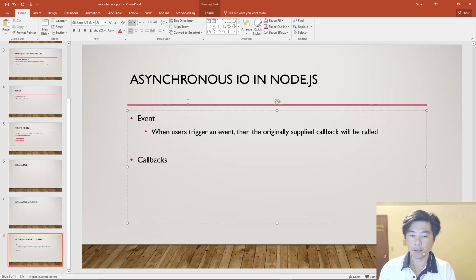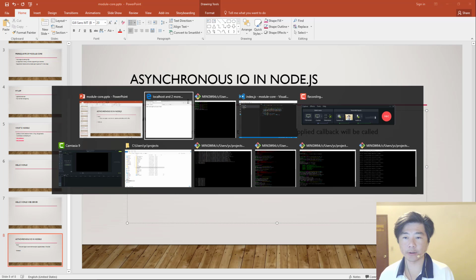Because for most of the other programming environments, after the original event callback is triggered, the handling code itself is a synchronous call. Any additional I/O that happens inside is going to become a synchronous call. But in Node.js, that's not the case. Unless you explicitly try to do a synchronous I/O, by default, all the I/O is asynchronous.